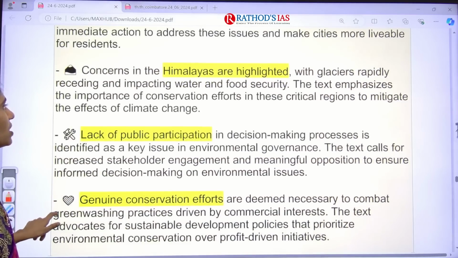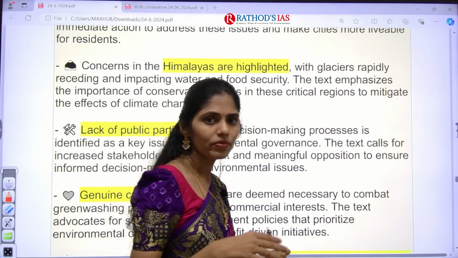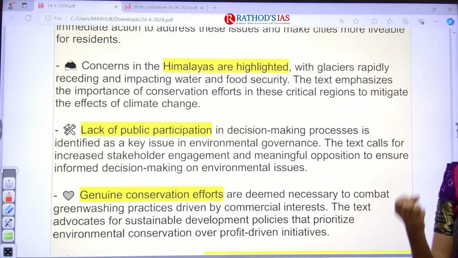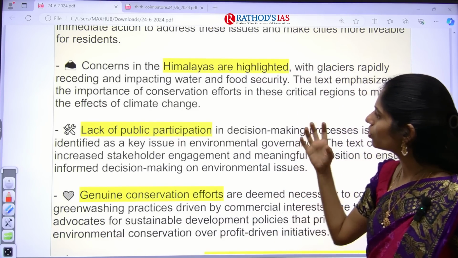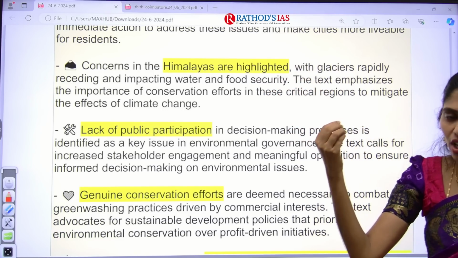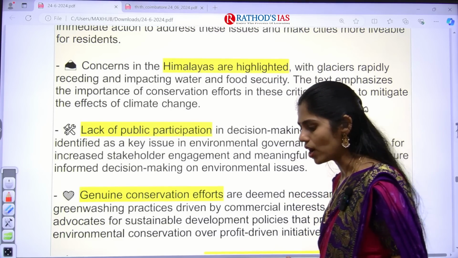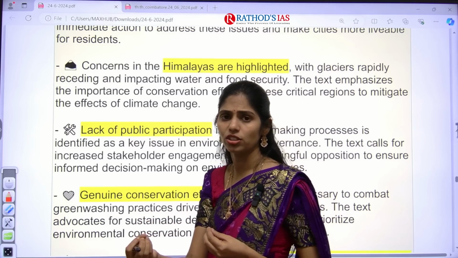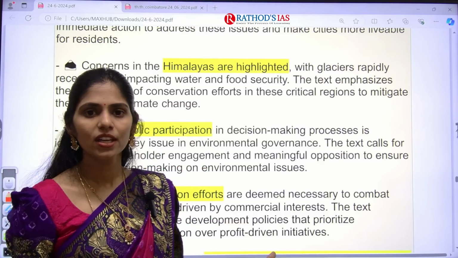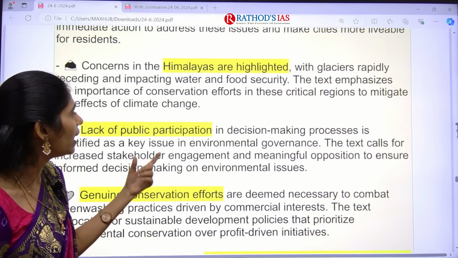And next, there are some concerns with the Himalayas too. Recently there is one report which is saying that yes, melting of glaciers is happening, and the glaciers are melting at a very fast pace. Because of this, in future we are going to have an impact on water security and on food security as well. So it is now our responsibility and the time to take some action. If you don't take action now, you can't take it in future. In future, you can't do anything, right? So you have to come up with laws and regulations so that we can mitigate the effects of climate change.